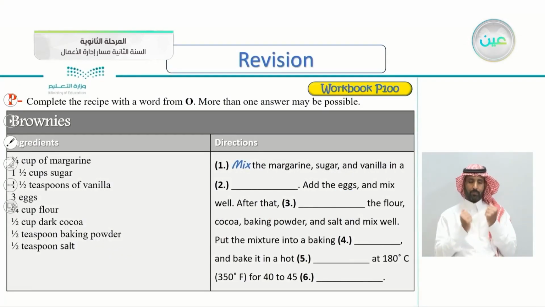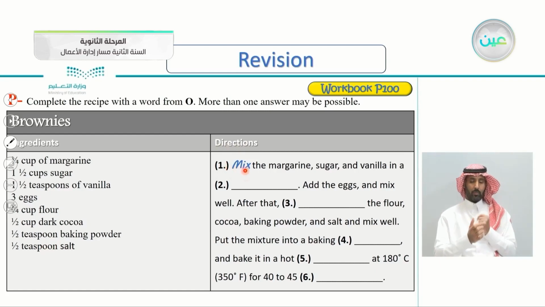Exercise P here, complete the recipe with a word from O. More than one answer may be possible. So we have the ingredients here: 3/4 cup of margarine, 1.5 cups of sugar, 1.5 teaspoons of vanilla, 3 eggs, 2/4 of a cup flour, 1/2 cup of dark cocoa, 1/2 teaspoon baking powder, and 1/2 teaspoon salt. So these are the ingredients. Here are the directions, what to do.